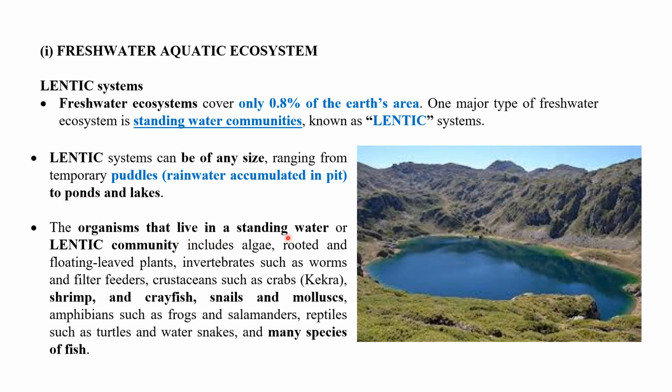The organisms that live in a standing water or lentic community include algae, rooted and floating-leaved plants, invertebrates such as worms and filter feeders, crustaceans such as crab, shrimp and crayfish, snails and mollusks, amphibians such as frogs and salamanders, and reptiles such as turtles and water snakes. Many species of fishes are found in the lentic system. So that is what we mean by lentic system.